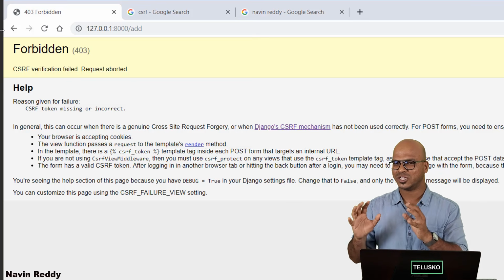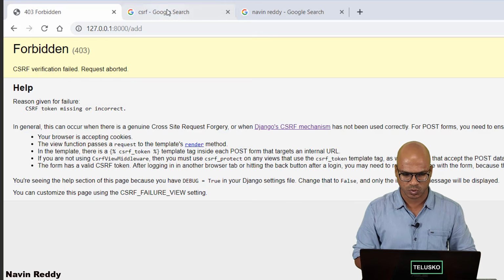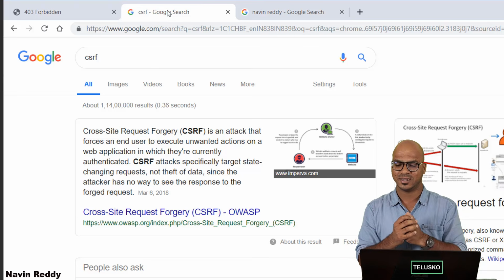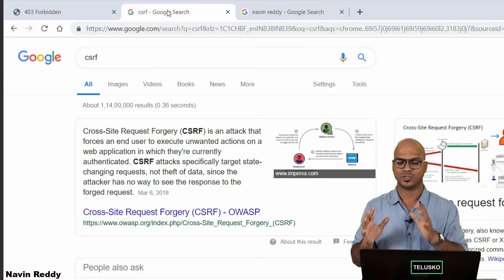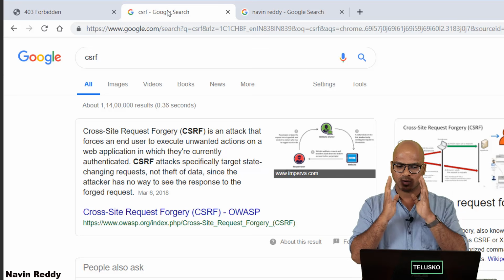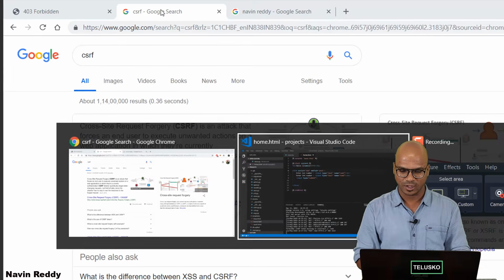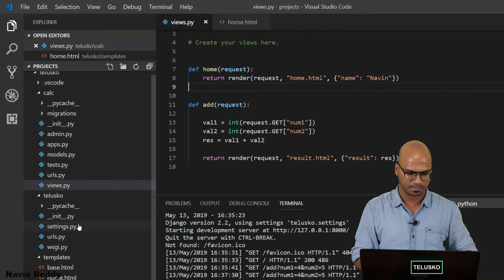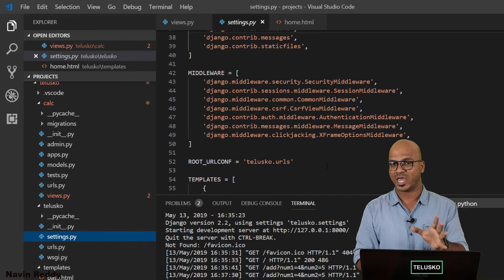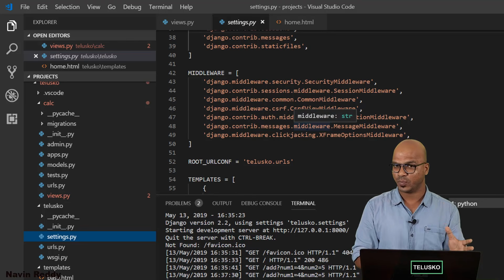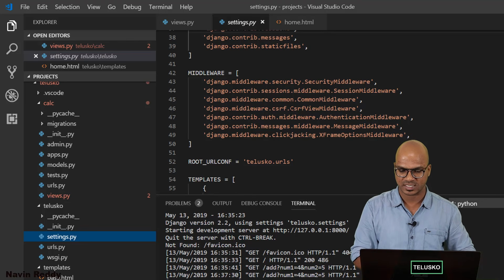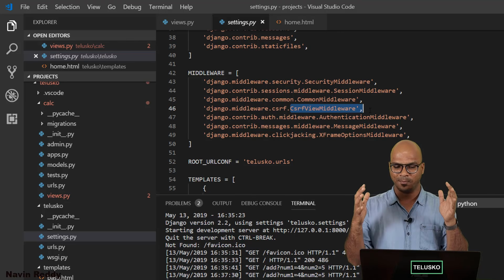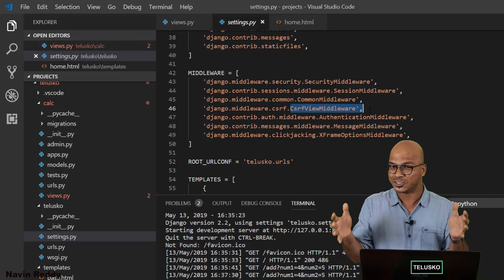So we'll not be talking much about this attack. You can just go to Google and search about CSRF. It's a type of attack. You can just go search about it. Understand, it's very important for a web developer to understand this type of attack. So to avoid this, what Django says is, by default, Django gives you, so if I go to my settings.py, you can see in Django settings, we have a middleware in which one of the middleware is CsrfViewMiddleware. So it simply says, hey developer, by default, I'm providing you this middleware, please use it.